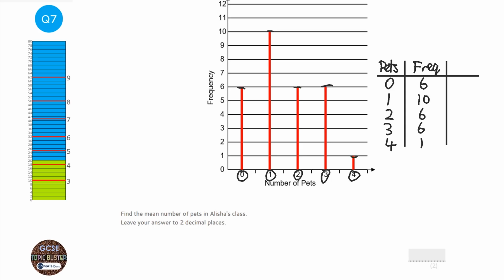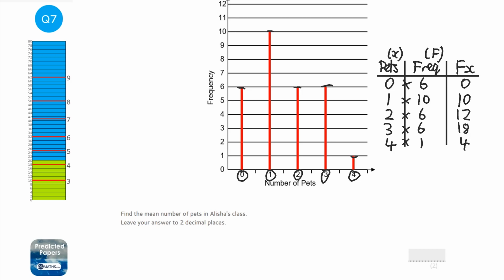Now, to find the mean, you add an fx column, and I always call whatever is here x, and I always call the frequency f, so it's the fx column, and you just times them together. So it's just a way of finding out those 6 that were 0, how many is that in total? Well, that's going to be 0. Those 10 that had 1 pet, how many pets is that in total? 10. Those 6 people who had 2 pets, well, 2 times 6, which is 12. There were 6 people with 3 pets, so that's 18 pets altogether. And there was 1 person with 4 pets, so that's 4 altogether.